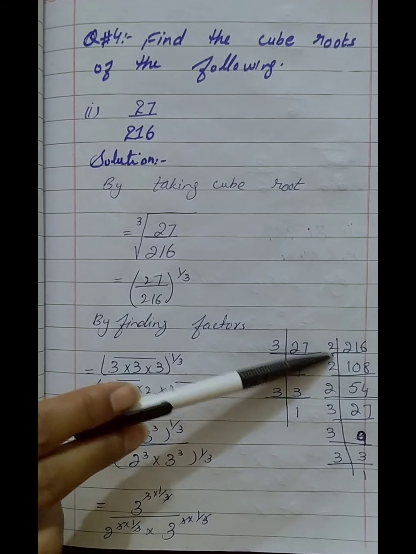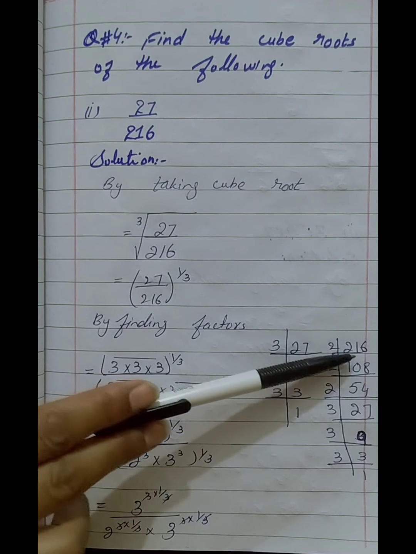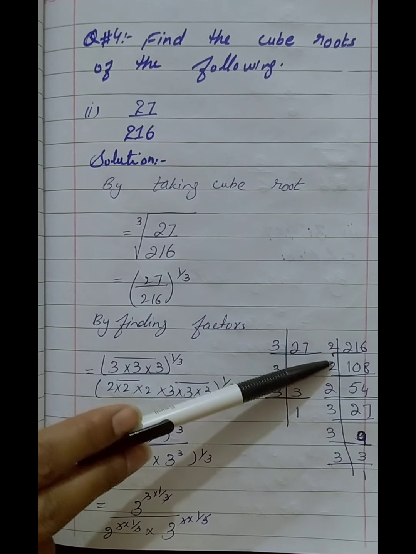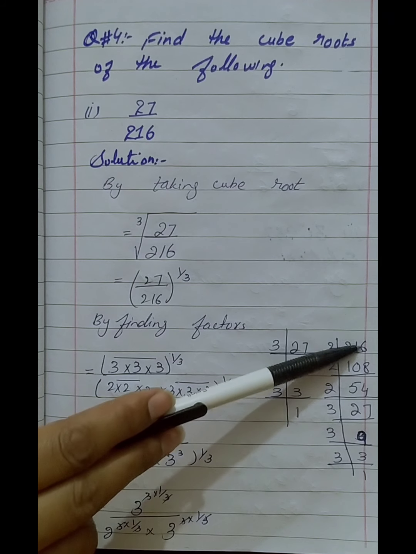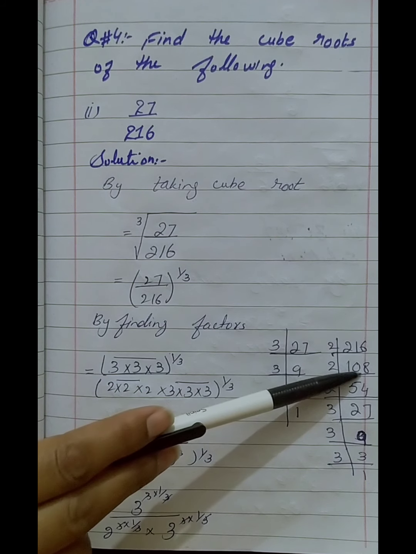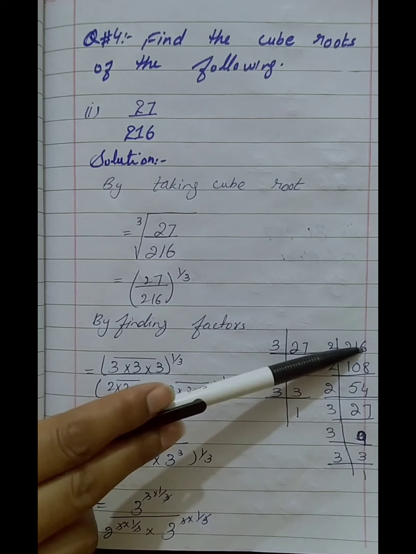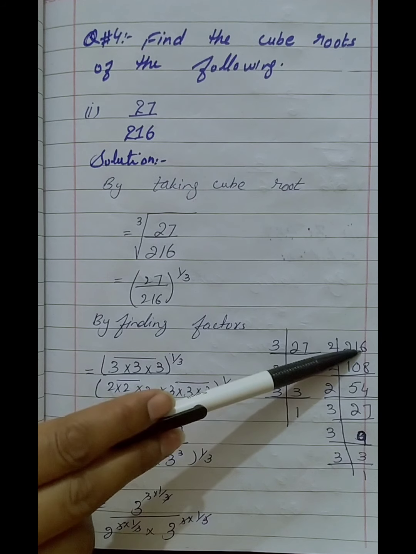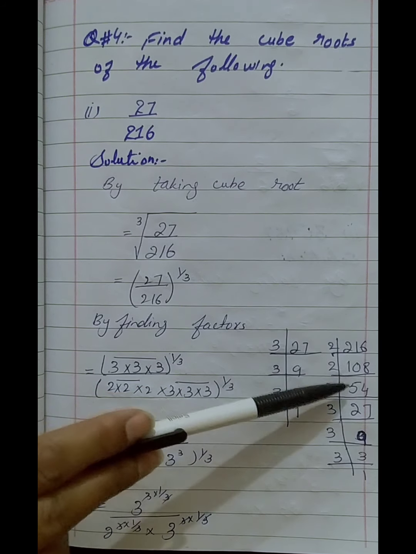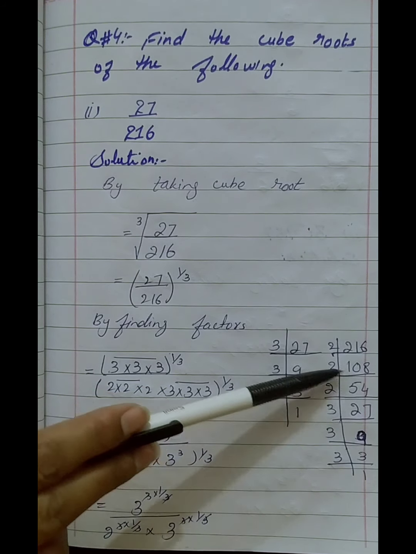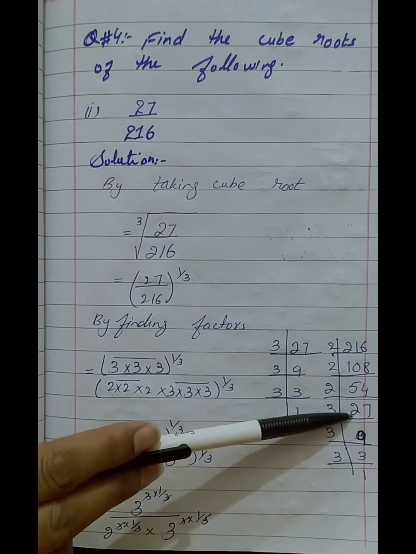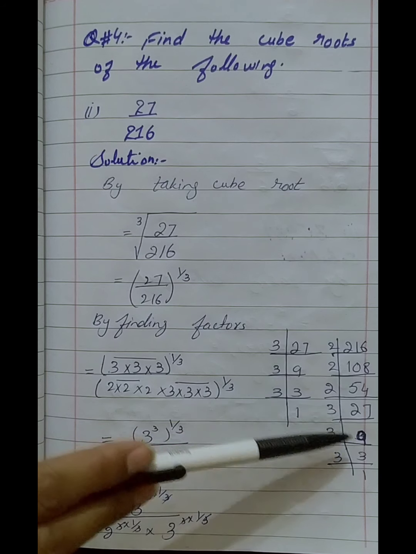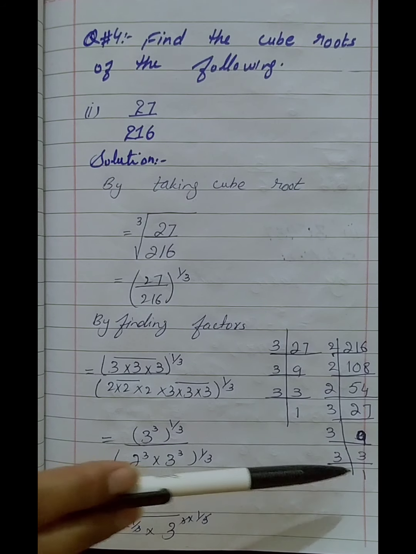The next value is 216. 216 is an even number, so it is divisible by 2. 2 1s are 2. Here 1 is smaller than 2, so we put 0 here and get 2 values, which is 16. So 2 8s are 16, 2 5s are 10, 2 4s are 8, 2 2s are 4, 1 carry, 2 7s are 14. So now the value is an odd number. It is divisible by 3. 3 9s are 27, 3 3s are 9 and 3 1s are 3.